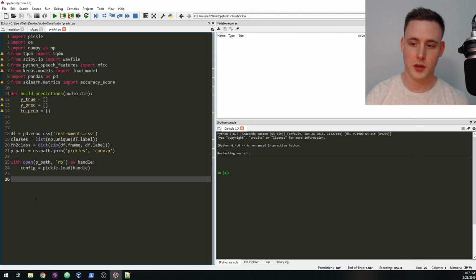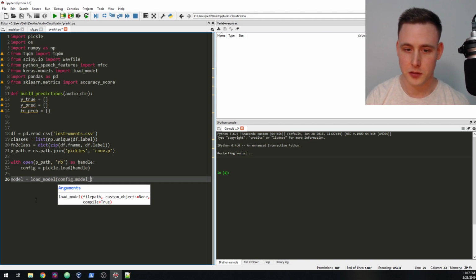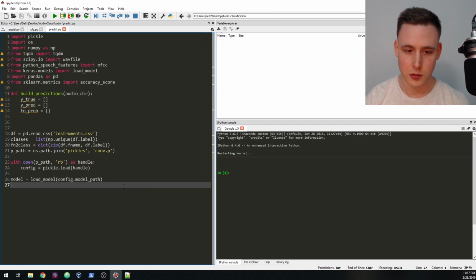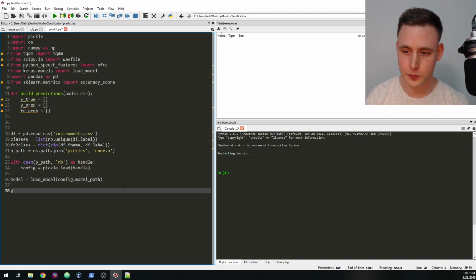Now that we've grabbed config, the reason we do that is we want the min and the max, so we know how to scale our data before we run prediction on it. Okay, so now we're going to say model equals load model of config.model path, and that will load our model from Keras.